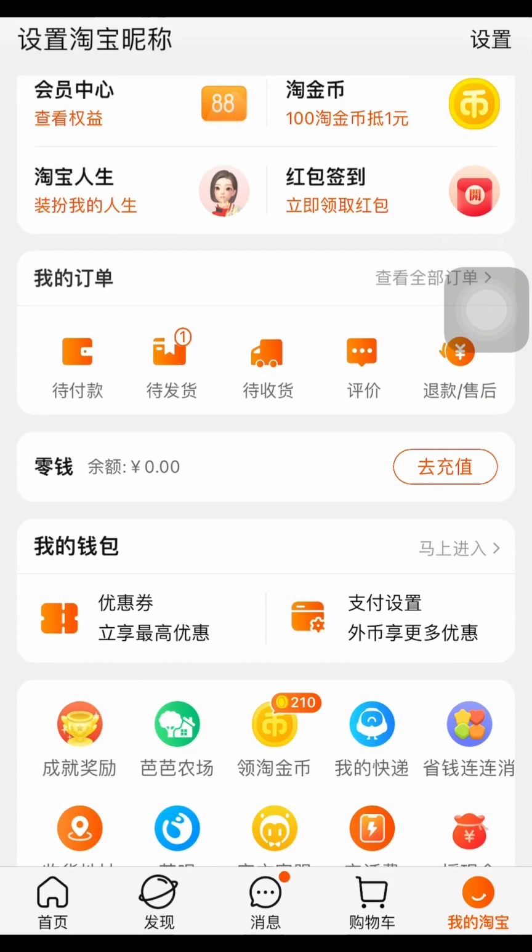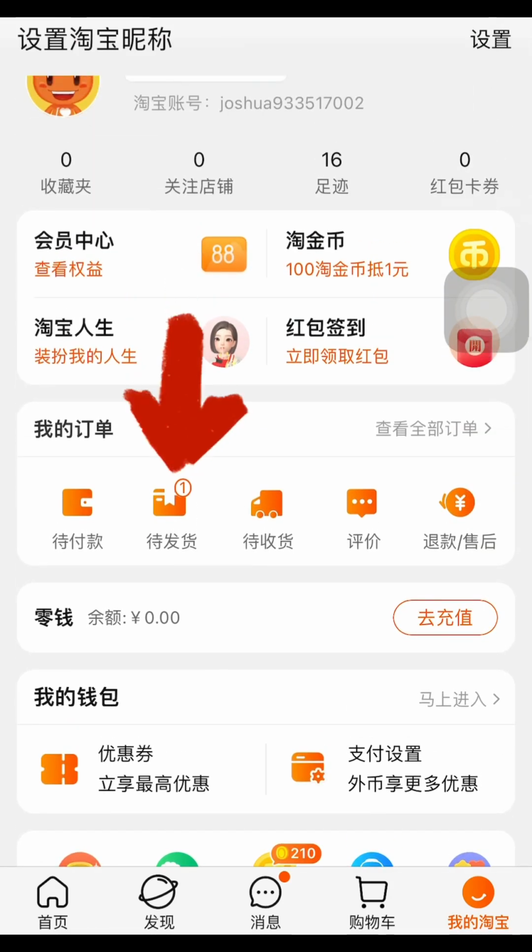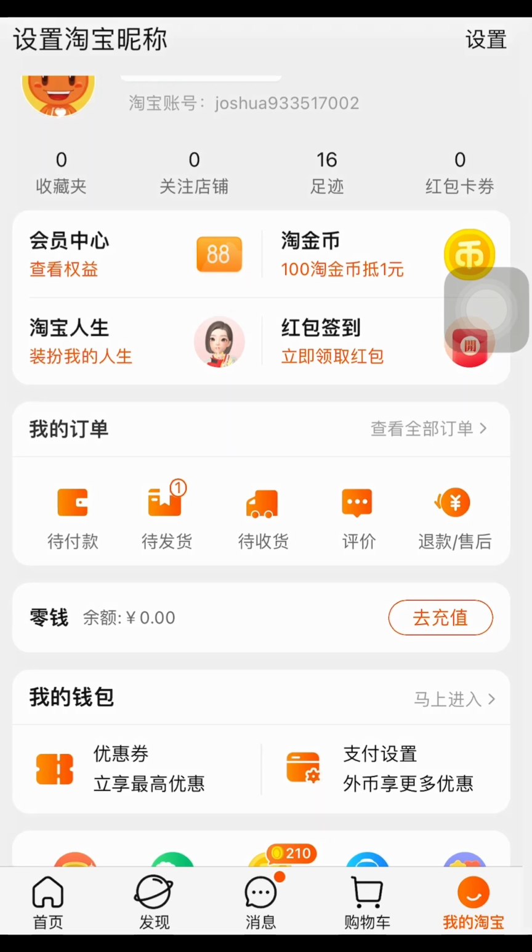Where you are seeing this icon here, this is the item I bought, and I want to ask for a refund on this item. Let's assume I put you in my shoe and I put myself in your shoe. Let's assume you are the one in this issue. You're having an issue with your supplier and you want to ask for a refund, but you don't know how to get it done. These are simple methods I'm going to be showing you right now. So you click on the item you've bought.